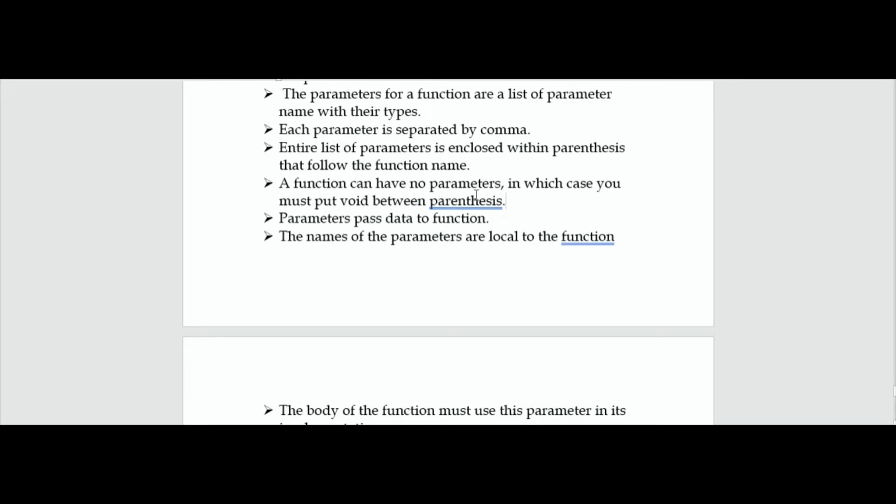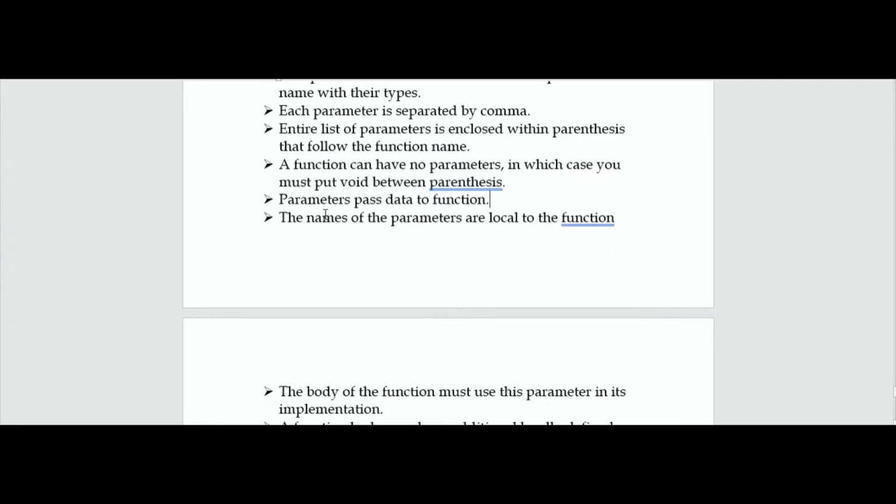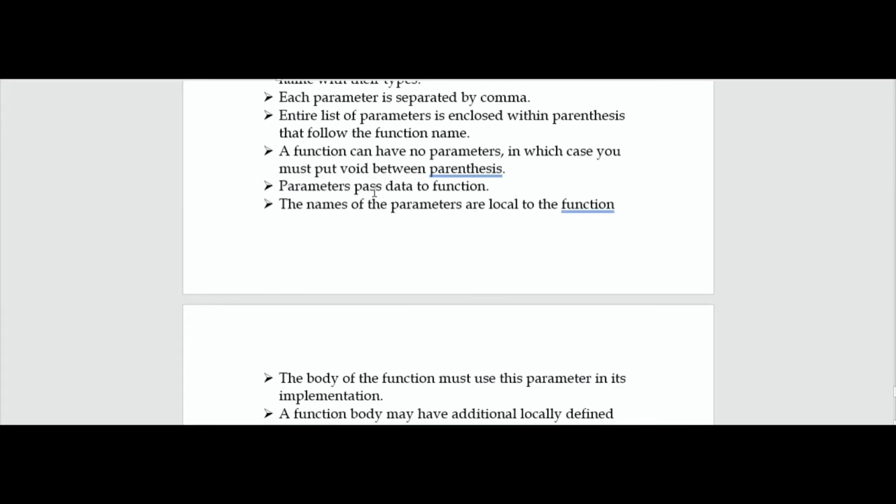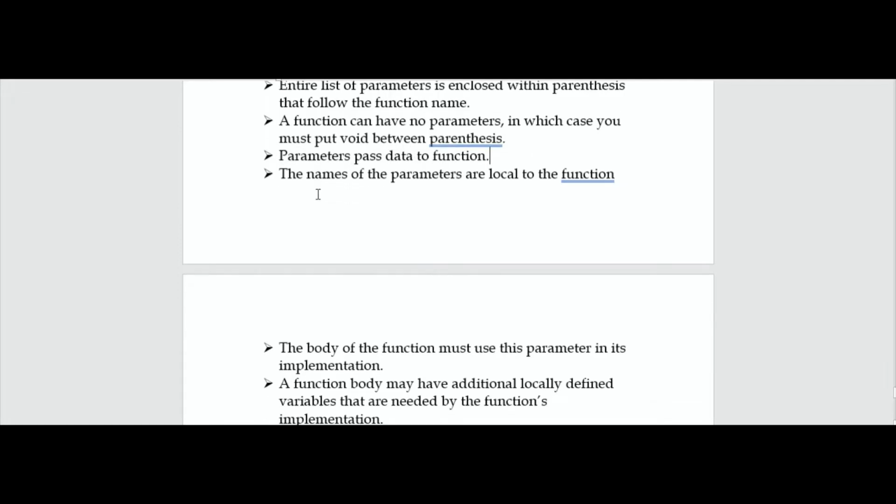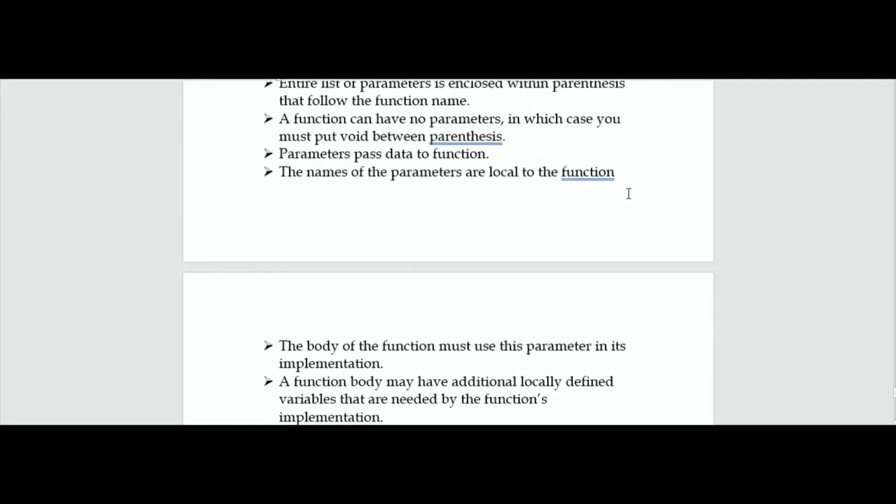A function can have no parameters, in which case you must put void between the parentheses. So in order for a function to have no parameters, we need to put void between these parentheses, which means it returns nothing. So void main will not return anything. Parameters pass data to the function. The names of parameters are local to the function, so the names we declare are known only to the function.